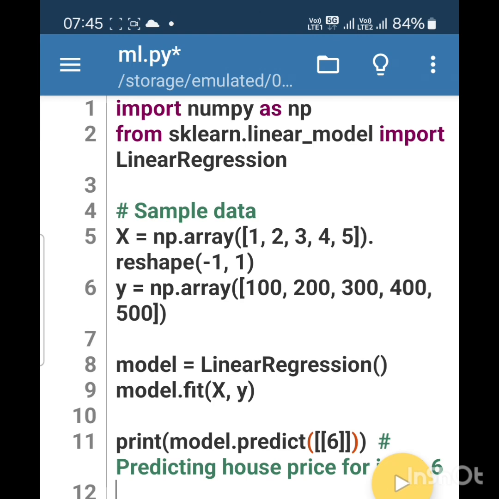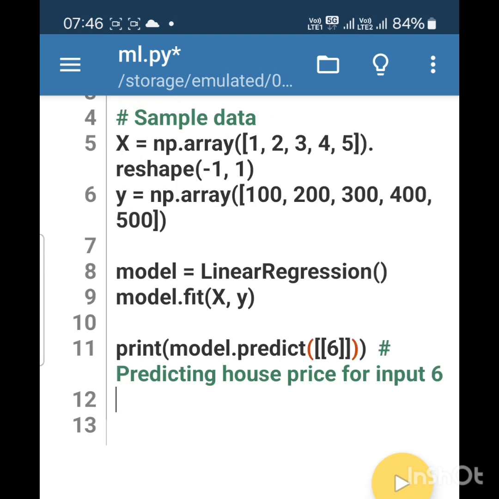A variable model is given. Actually, model is an object of linear regression, so that it can analyze the data and understand the relationship between the data by using the model.fit method. By using the model.fit method, the machine is able to analyze the linear data and understand the relationship between them, and now it is able to predict the next value.